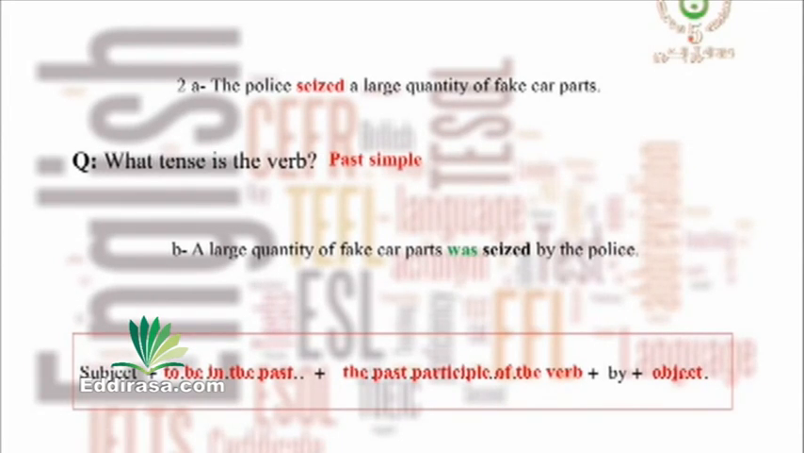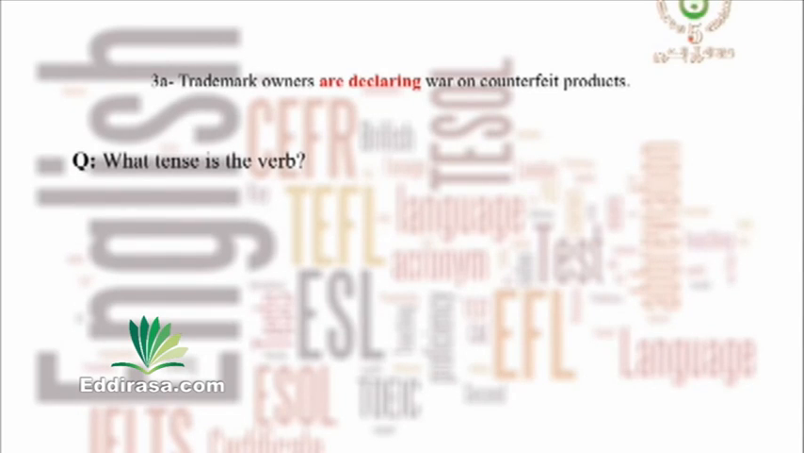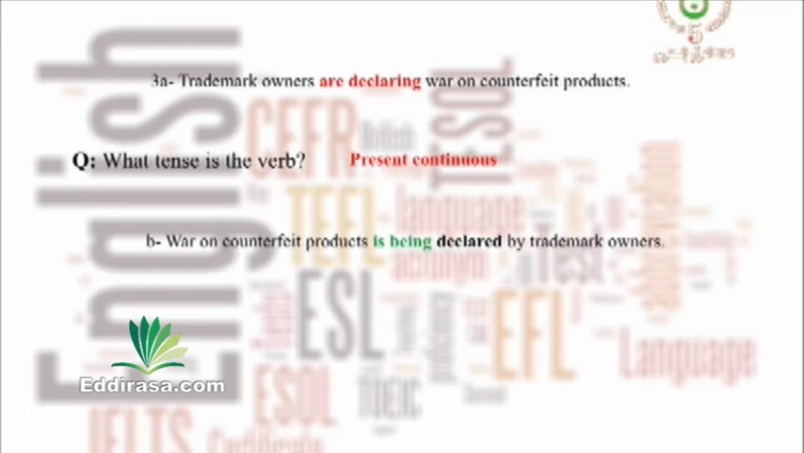Good, let's move to the third sentence. Trademark owners are declaring war on counterfeit products. What tense is the verb? Good, it's in the present continuous. So our passive sentence will be war on counterfeit products is being declared by trademark owners.